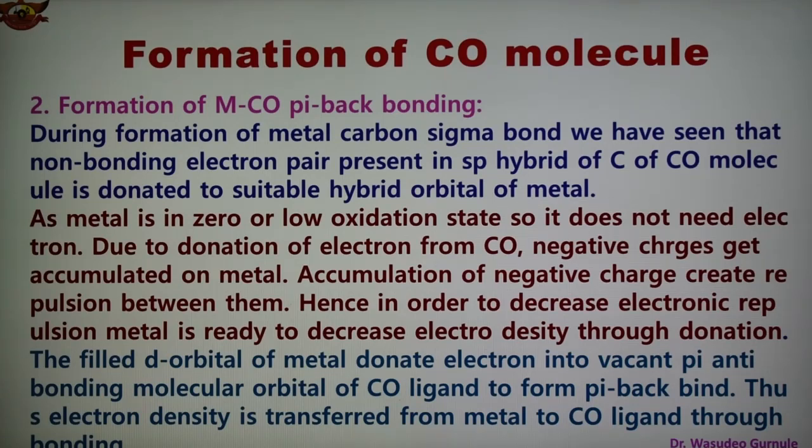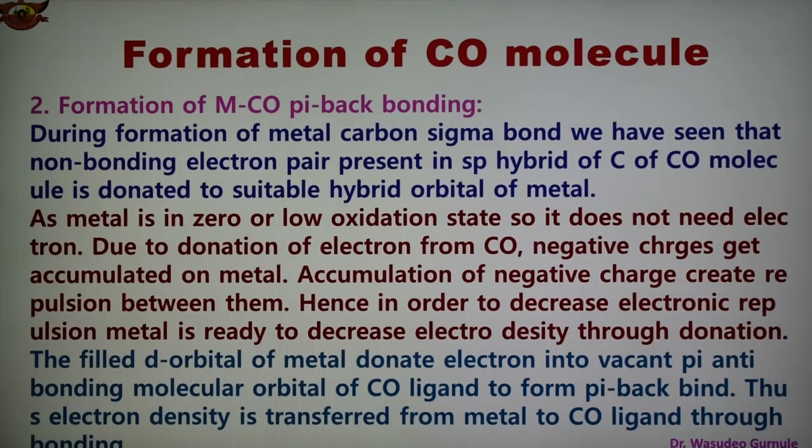So the metal is ready to decrease the electron density through donation, and therefore the filled d orbital of the metal donates electrons into the vacant pi antibonding molecular orbital of CO. The metal donates electrons to the antibonding molecular orbital of the carbon monoxide ligand to form pi back bonding. In this way, electron density is transferred from metal to the CO ligand.